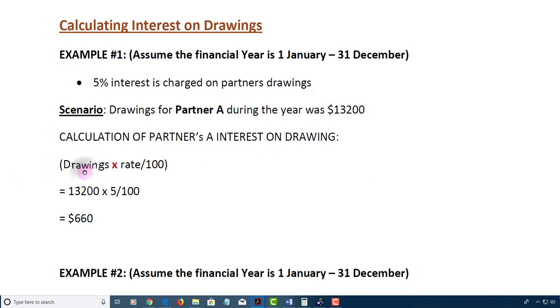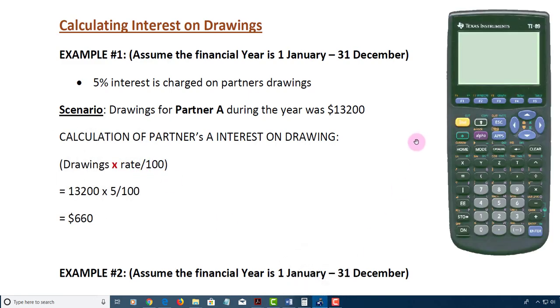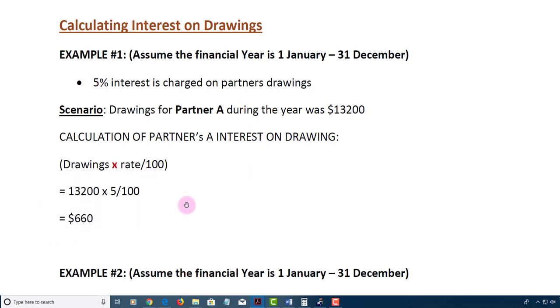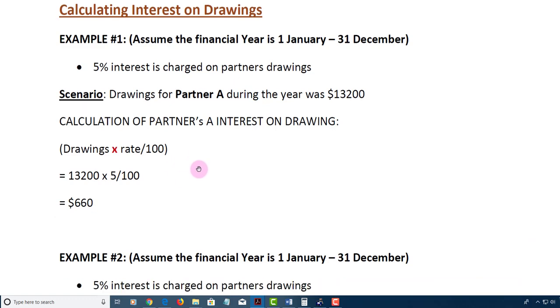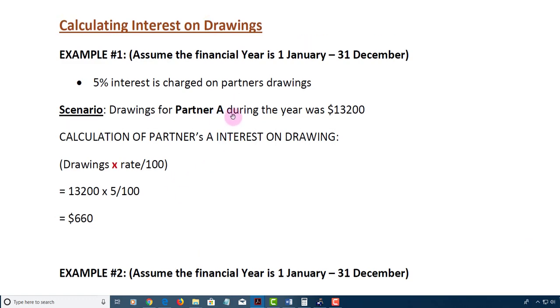You take the drawings, you multiply it by the rate, and you divide by 100. So $13,200 times 5 over 100. That gives us a total of 660. Notice we were simply told drawings during the year.